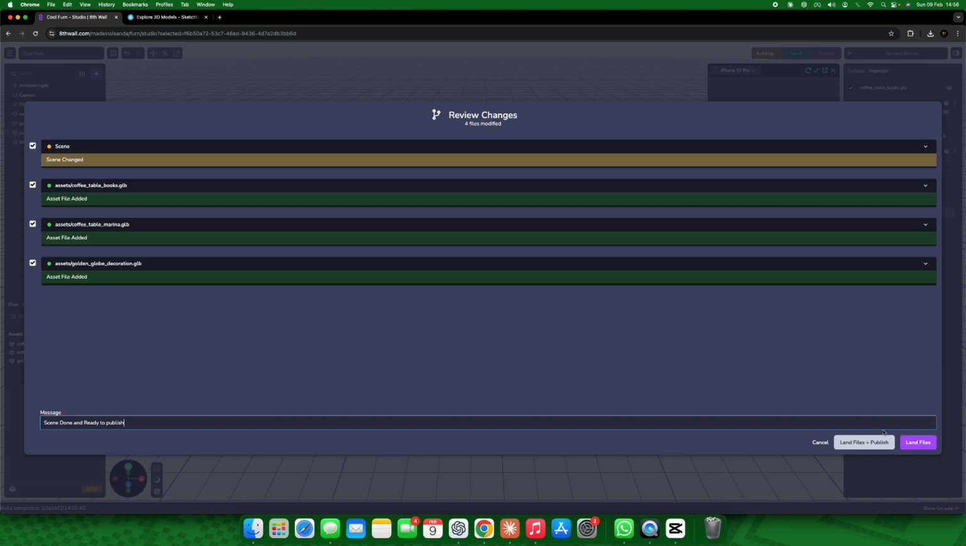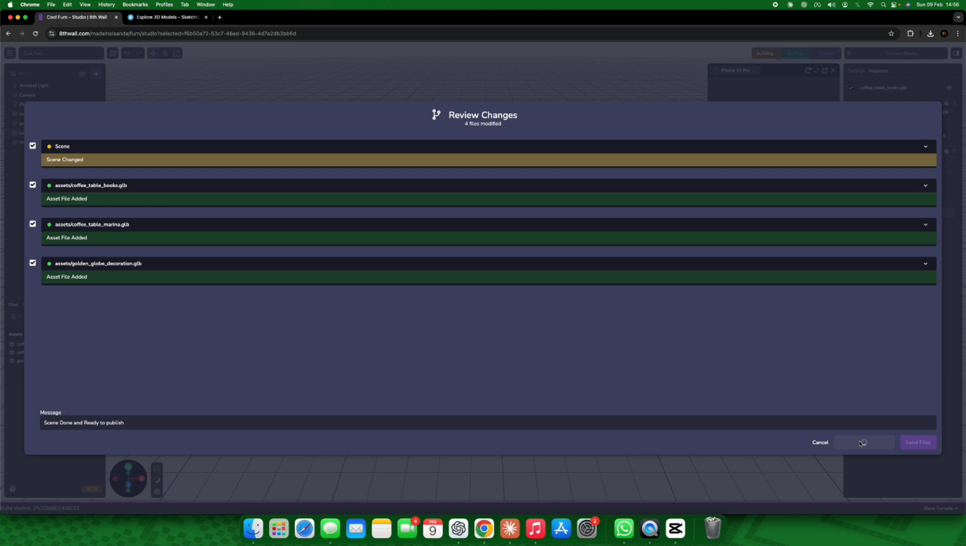And then you have an option. You can just land files, or you could land files and publish. So let's do that, right? That option will update the file for the last time and get it ready to be published.